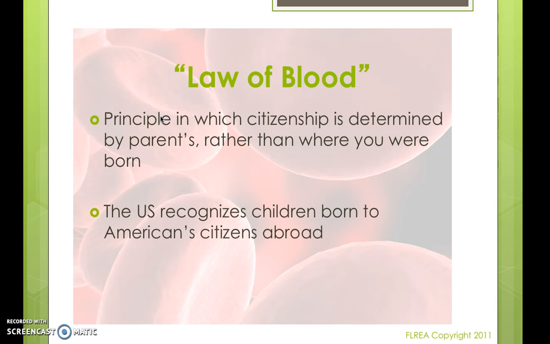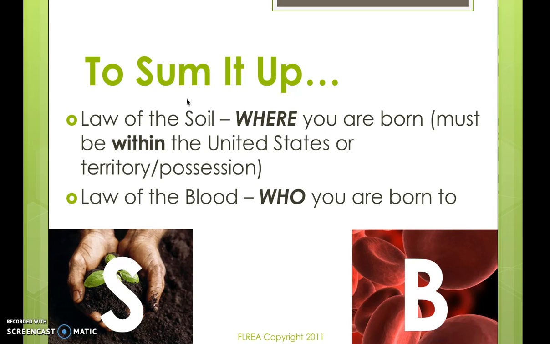The U.S. recognizes children born to American citizens abroad. So for example, let's say that your parents were vacationing, they went on a cruise, and you were born over the ocean. You're not part of the ocean citizenship, you're whatever your parents are. You need to at least have one parent be a citizen of the United States. So to sum it up, law of soil is where you are born, must be within the United States or any territory or possession, and law of blood is who you are born to. Please make sure you're pausing the video to take notes.